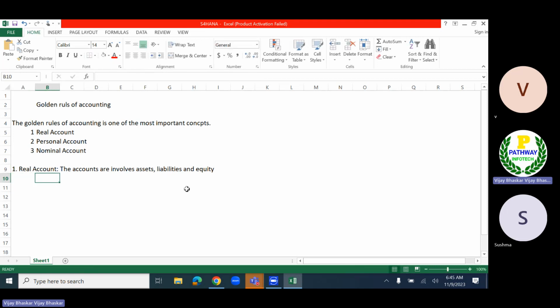If I take the example I have given, what comes? Debit and credit, as we discussed, both are important things here. So what is the debit side which we are going to record?